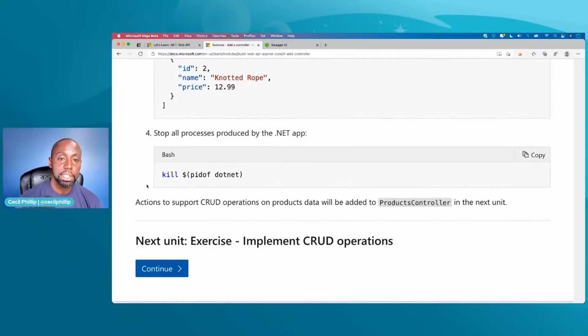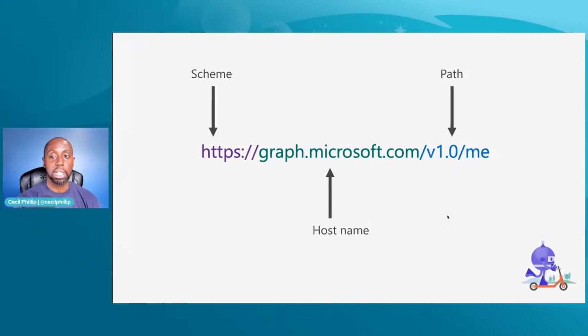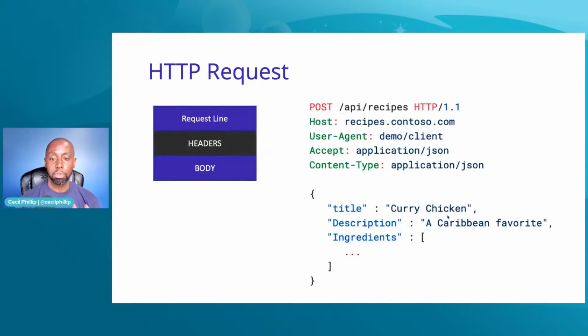All right, now let's take some time and talk about the CRUD operations. And actually, what I want to do is head over to the slides really quick and review some things for you, just so that we understand what's happening and to put some context around what we're doing. Like I said before, whenever we make an HTTP request, the browser or your client generates some stuff that goes over to a server, and then that server receives that request, processes it, and returns a response.